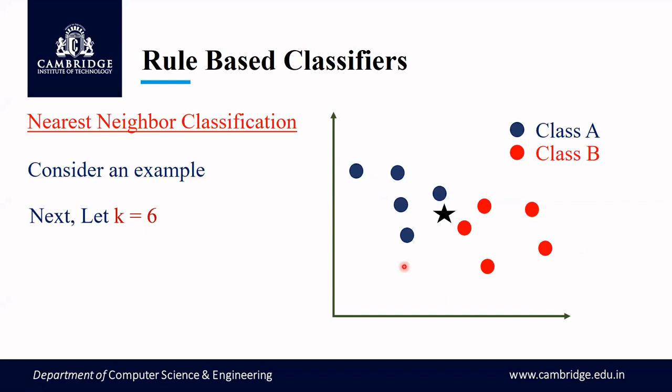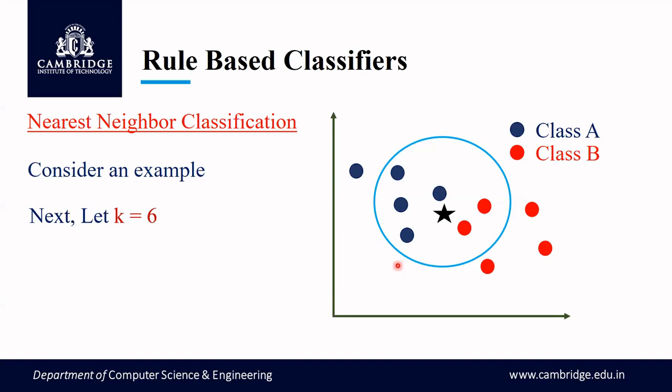Among these distances, I have to identify the 6 points which are closer to this star. Say I identify these records which are closer to the star. So there are 6 records, right?